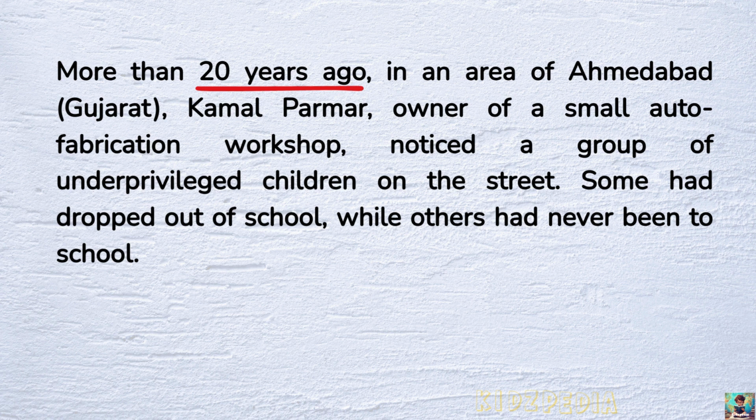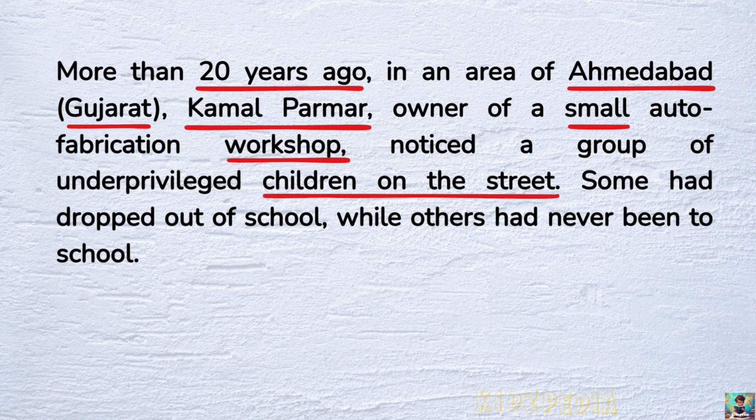More than 20 years ago, in a part of Ahmedabad city in Gujarat, a man named Kamal Parmar owned a small workshop where he fixed and made parts for vehicles. One day, he saw a group of poor children living on the streets. Some of these children had stopped going to school and others had never been to school at all.